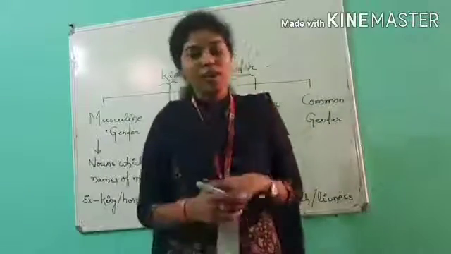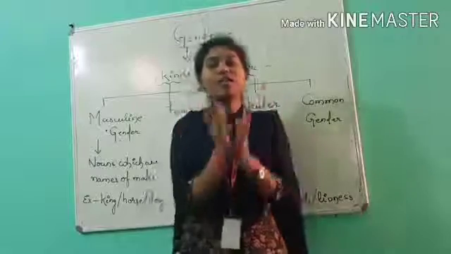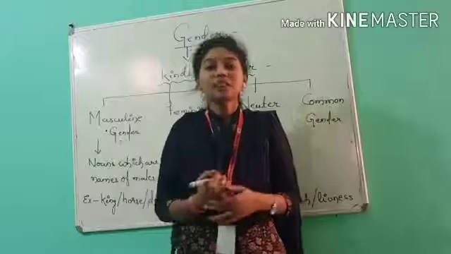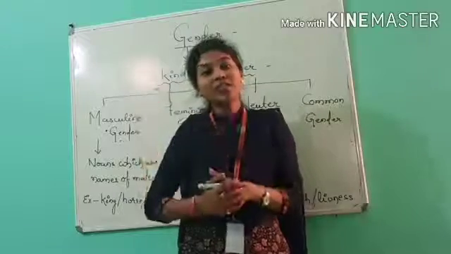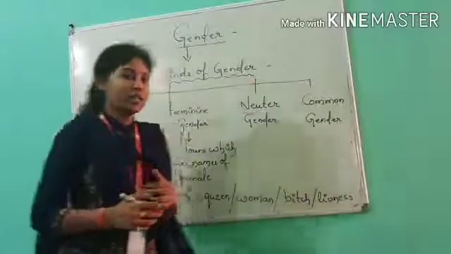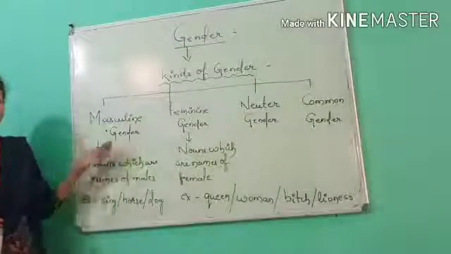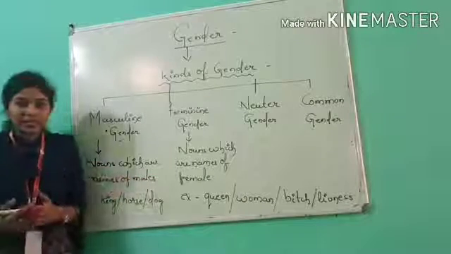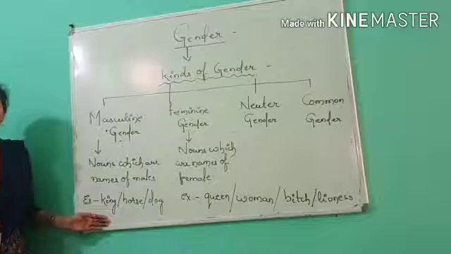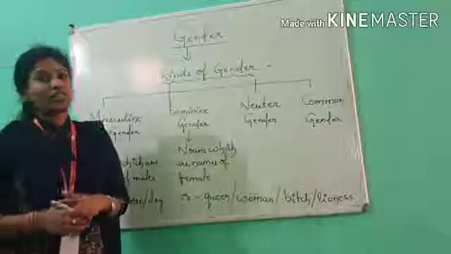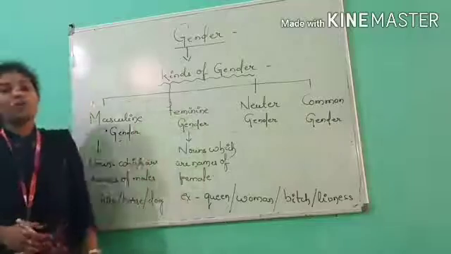by feminine. Don't you think from the word itself we can come to know that masculine means related to muscle, or who have muscle? The boys or the male have muscle, right? So here you can see masculine gender means nouns which are names of males. Males in the sense, for example, king, horse, dog. Yes? Okay. Now let us move to the feminine gender.